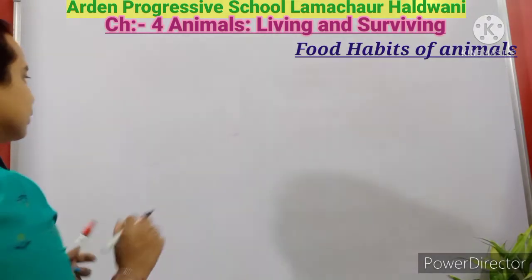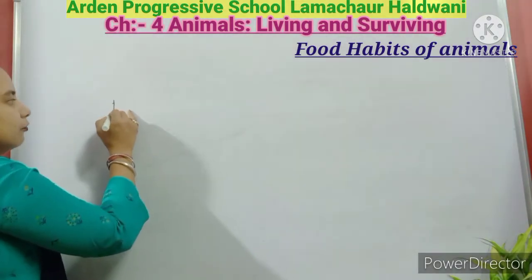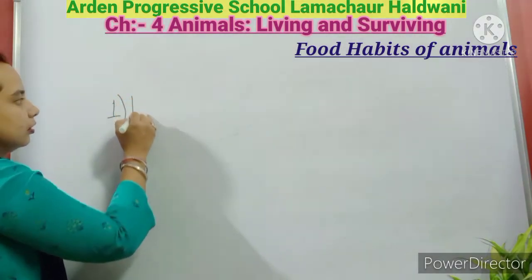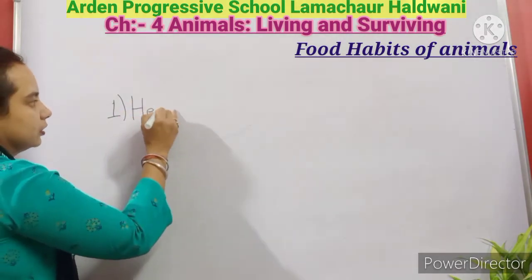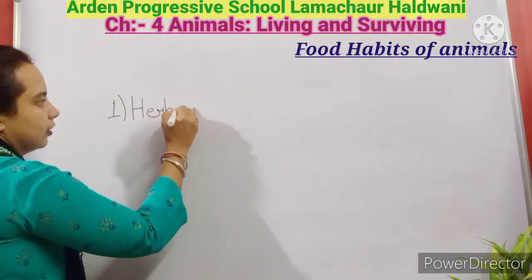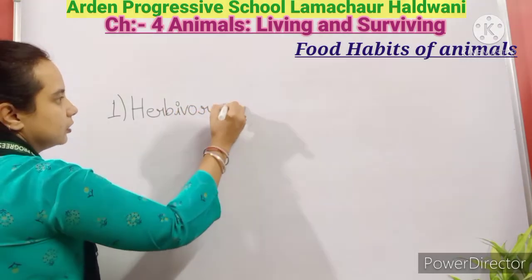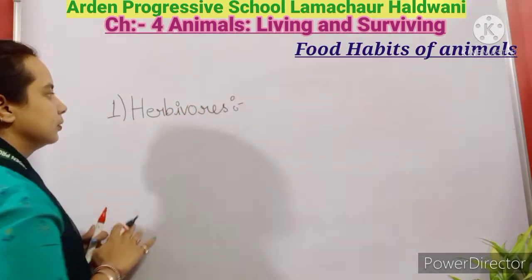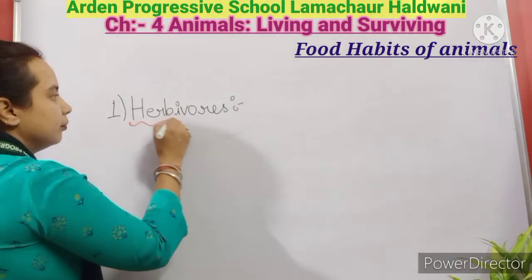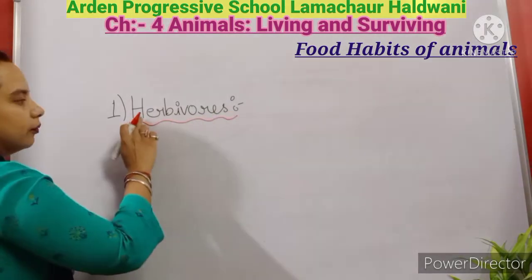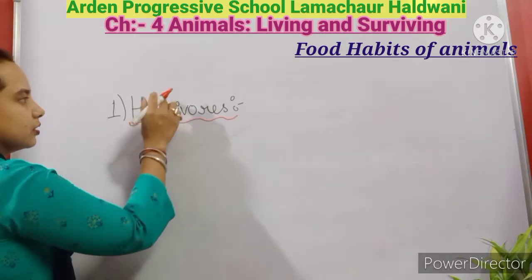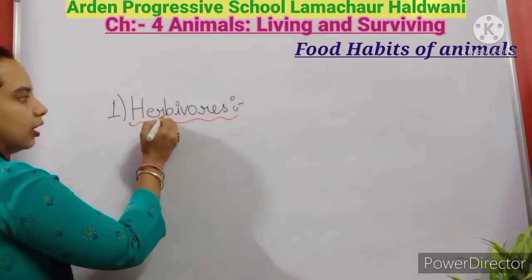So the first is herbivores. Now what are these herbivores? Dear students, from this name you can understand, the name is H-E-R-B, herb.